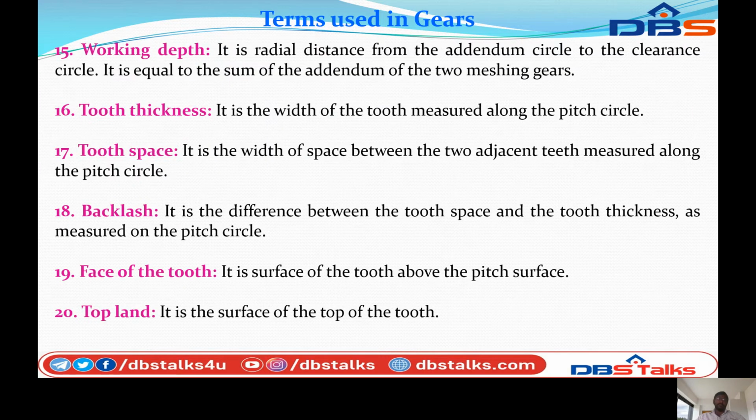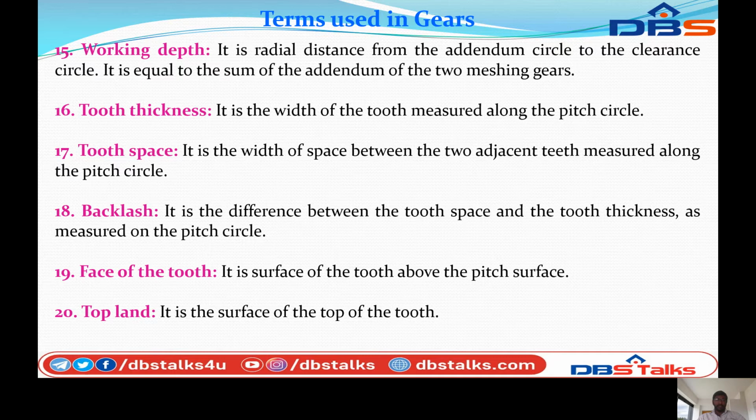Next, working depth. It is the radial distance from the addendum circle to the clearance circle, equal to the sum of the addendums of the two meshing gears. You can see the figure also. Next, tooth thickness. It is the width of the tooth measured along the pitch circle.